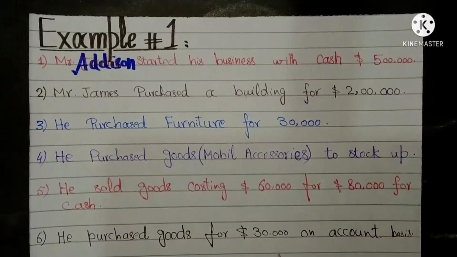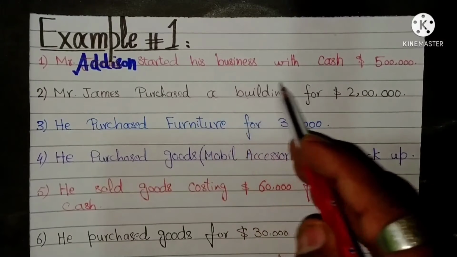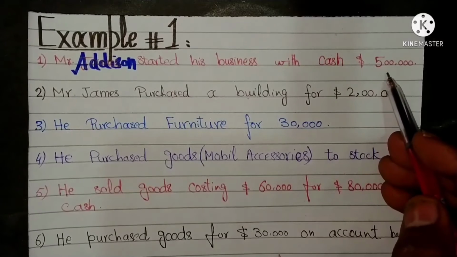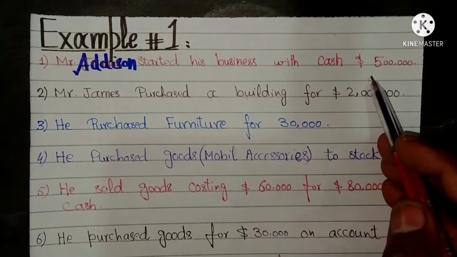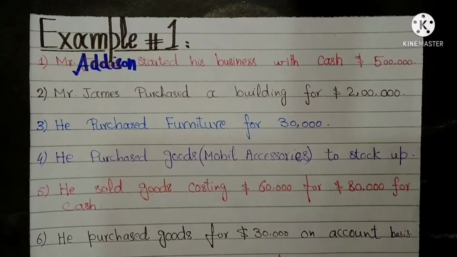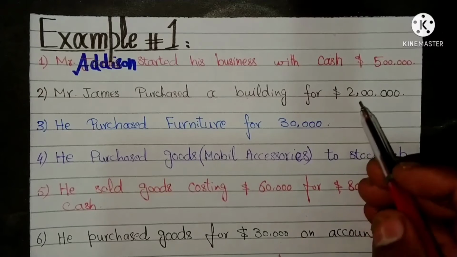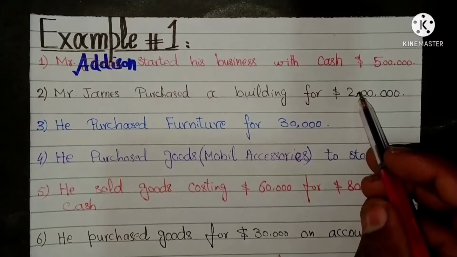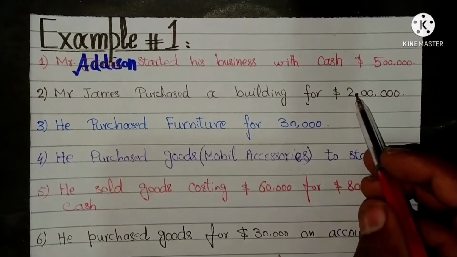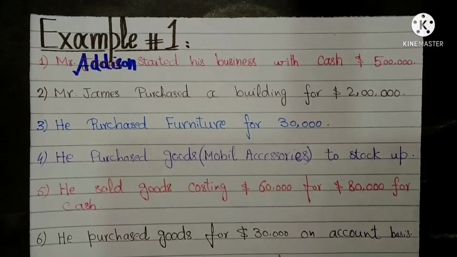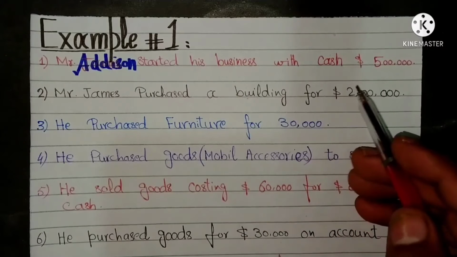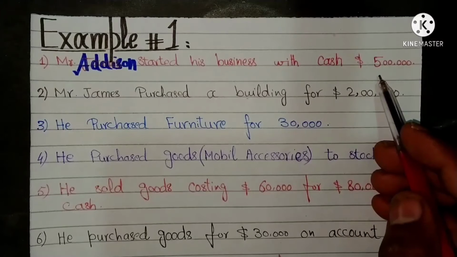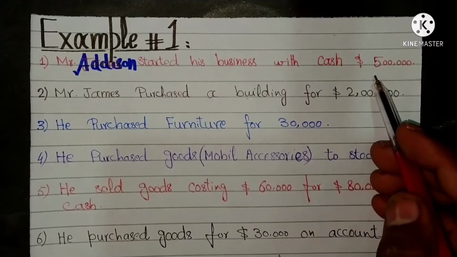For example, assume that Mr. Edison started his business with cash $500,000, to be known as Mobile Accessory Company. The new business was started on 1st January 1991 when Mr. Edison invested $500,000 in his business. Recall that the business entity is kept separate from its owner.